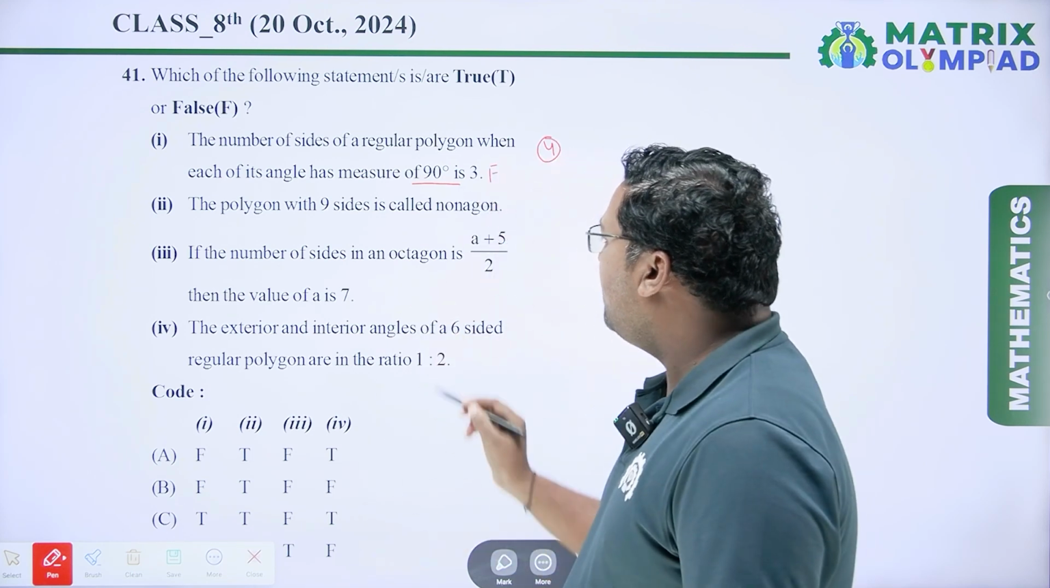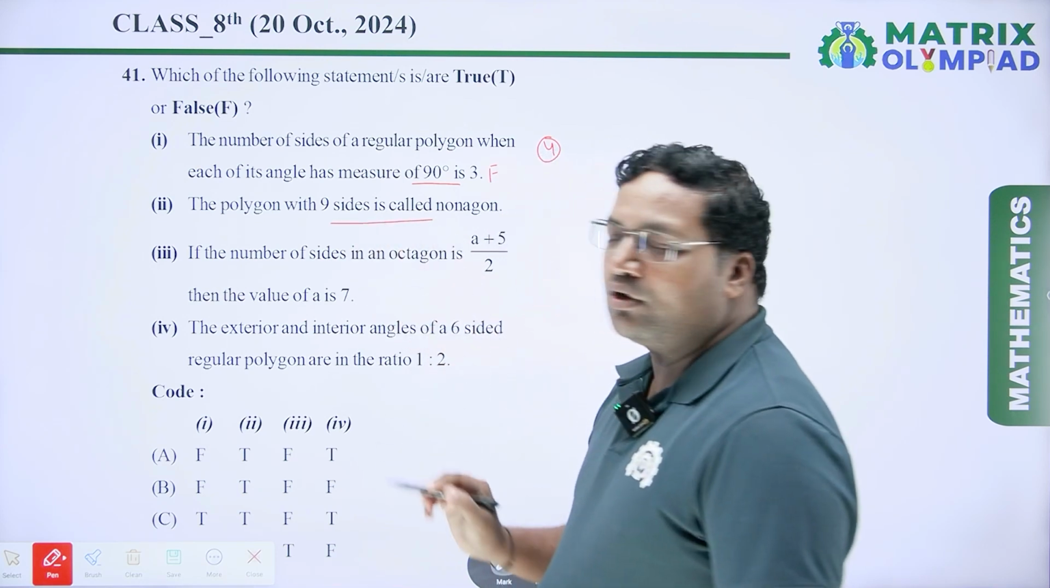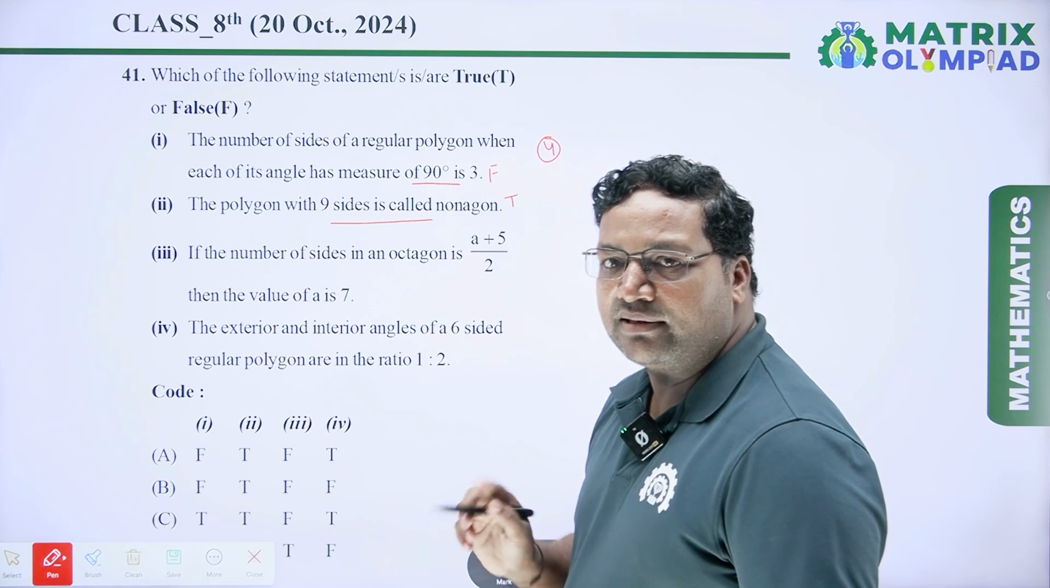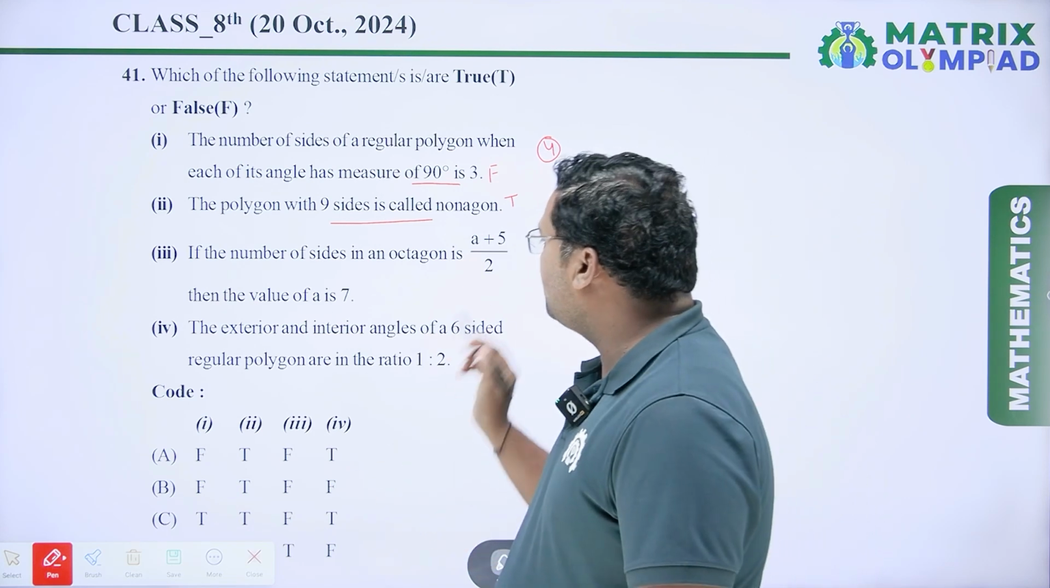Next, the polygon with 9 sides is called a nonagon. It is true. If the polygon has 9 sides, then that type of polygon is known as a nonagon. So it is true.